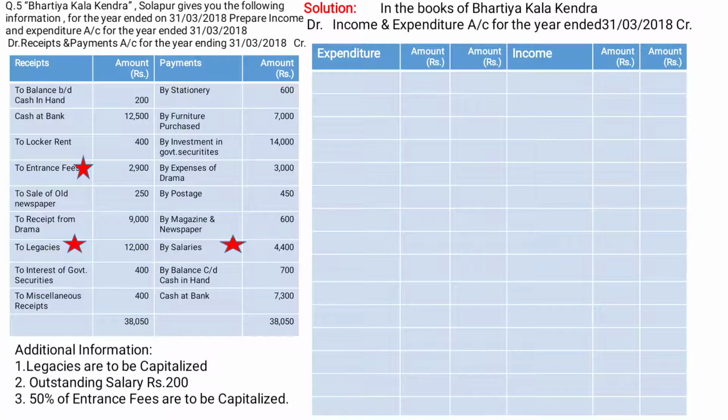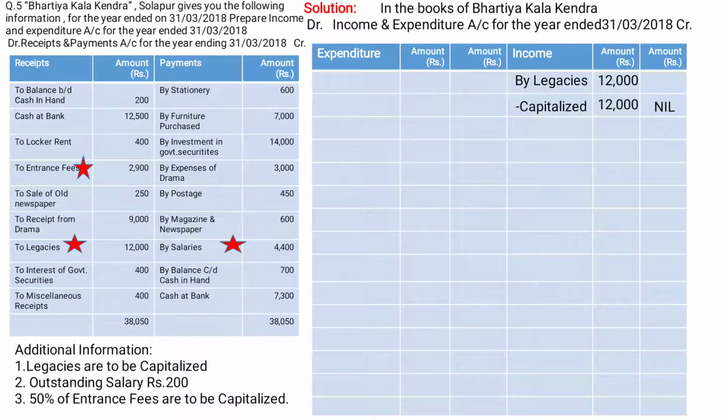See adjustment number 1. Legacies are to be capitalized. So we have to write legacies on the income side as by legacies. See the legacies amount on the receipt side, that is 12,000. I already marked the adjustment on the receipt and payment account. Here we are assuming the whole amount is capitalized, so less capitalized amount is 12,000. The outer column will have a nil amount. Its second effect will go to the balance sheet liability side. We have to add this amount in capital fund. But in this question we have to prepare only the income and expenditure account. That's why I am giving only one effect.